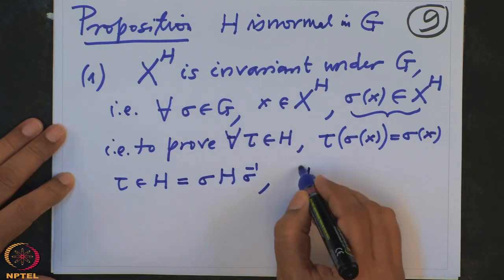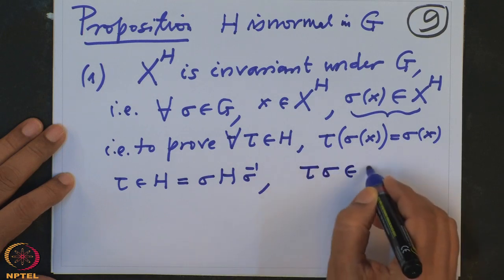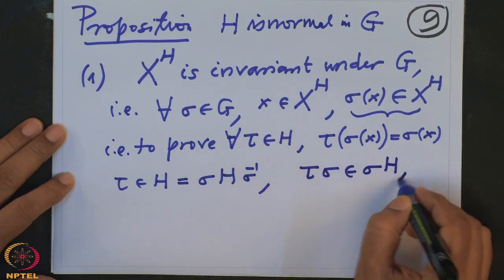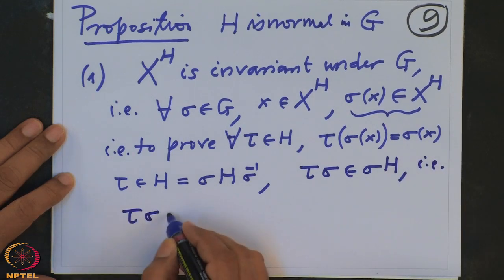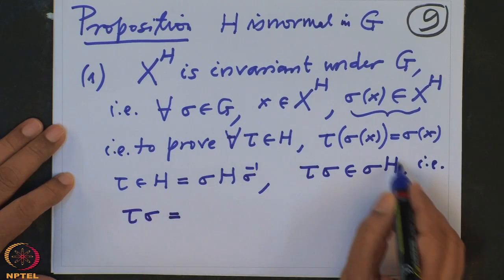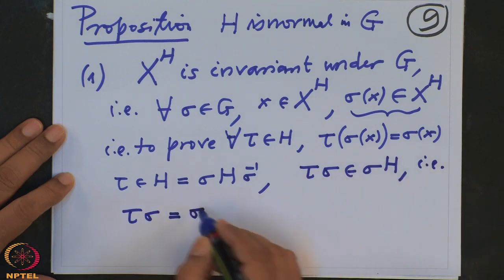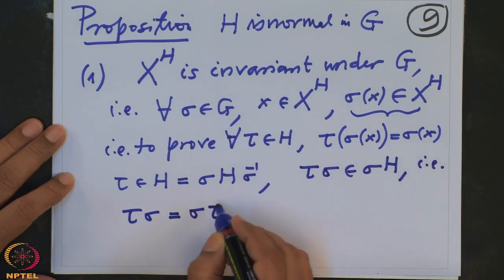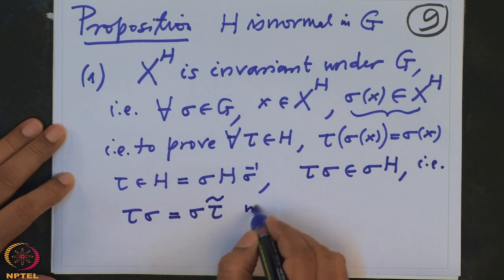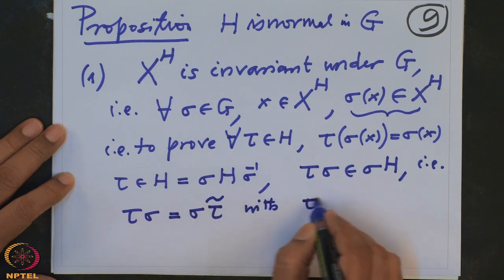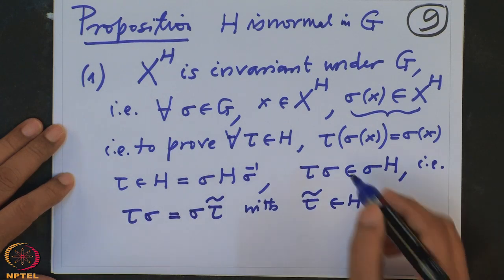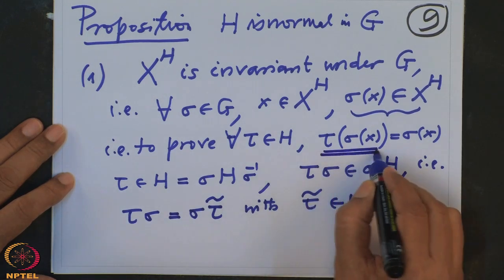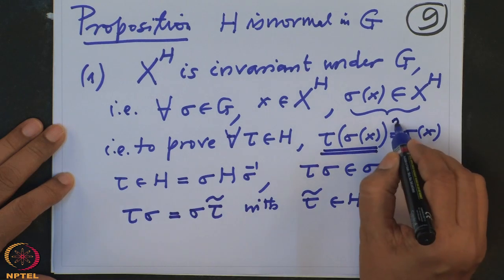So tau sigma belongs to the coset sigma H. So tau sigma will be an element of this coset. So that will look like sigma tau tilde with tau tilde belonging to H. And now what do I want? I want to check this element is sigma X only. This is what we want to prove.